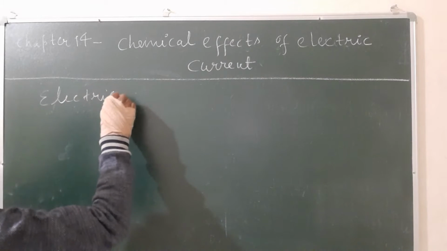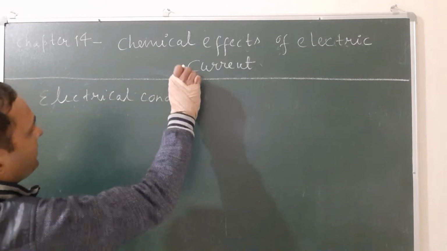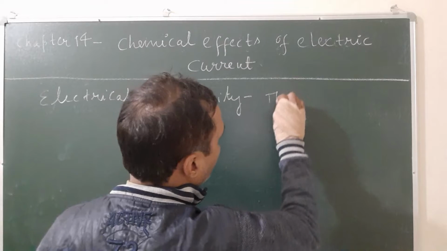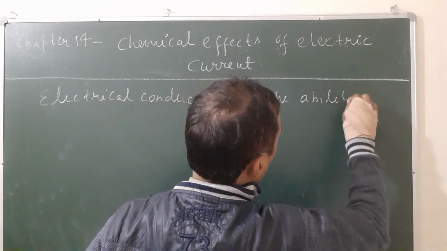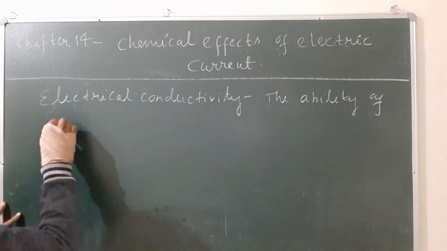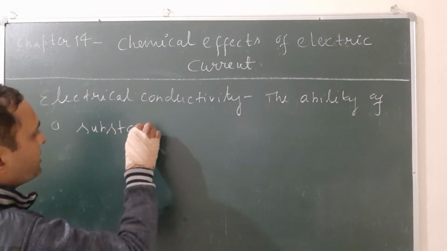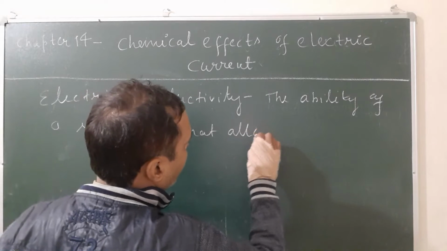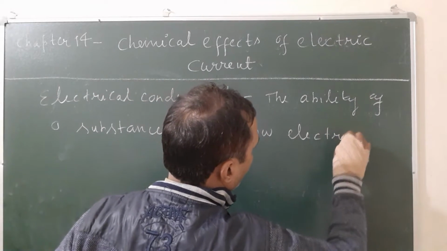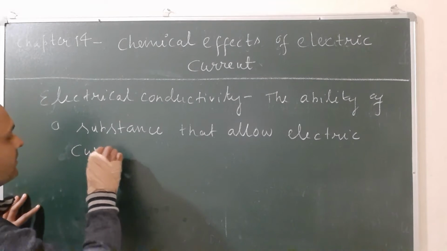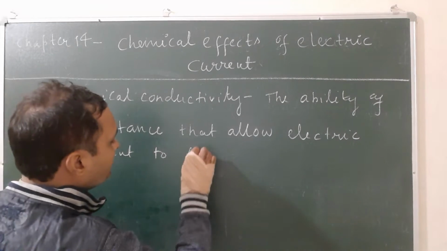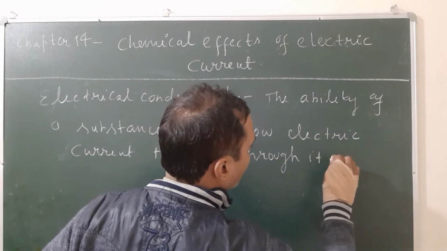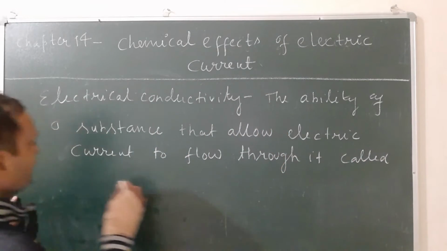Electrical conductivity may be defined as the ability of a substance that allows electric current to flow through it, called electrical conductivity.